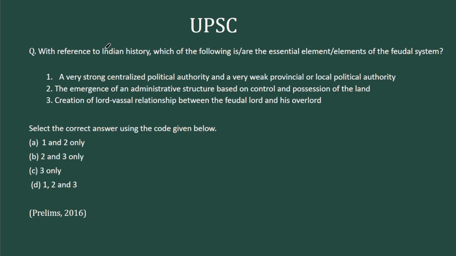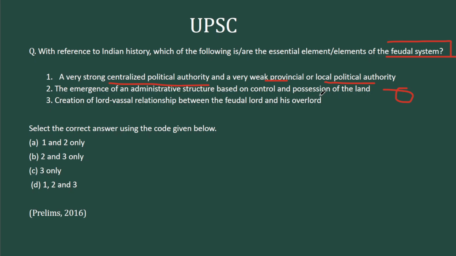The fourth question. With reference to Indian history, which of the following is or are essential elements of the feudal system? A very conceptual question. Something that is not factual in nature, something that requires conceptual understanding. Let's look at the option. A very strong centralized political authority and a very weak provincial local political authority. So there should be a strong center, centralized. That's the first feature.